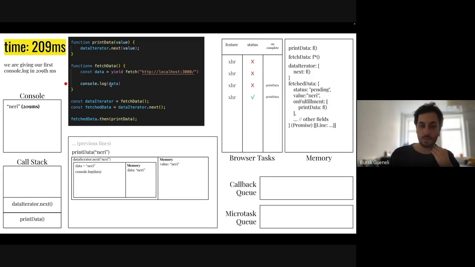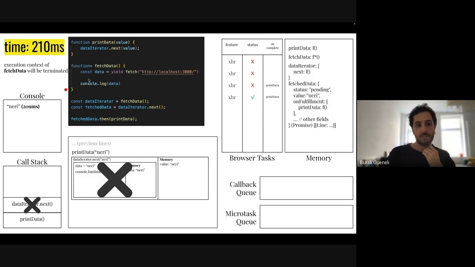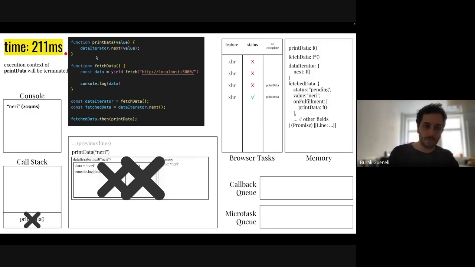Since there is no yield keyword left, we can continue running our function just like a normal function. We are now running the console log data, which is equal to nary, and we will give our first console output in the 290 milliseconds. Since we are coming to the closing curly brace, we are removing the execution context from the call stack, we will return back to print data, we are doing the same thing for that, and we don't have anything else left for this code snippet, and it's finished.